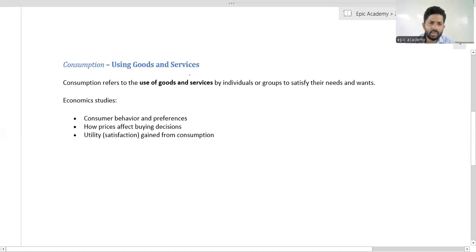Actually, using means consumption. Okay, sometimes you identify, just consider a picture, a frame picture, buying from the boutique, any kind of, and you are going to show that picture by using words. So then it will be a use.